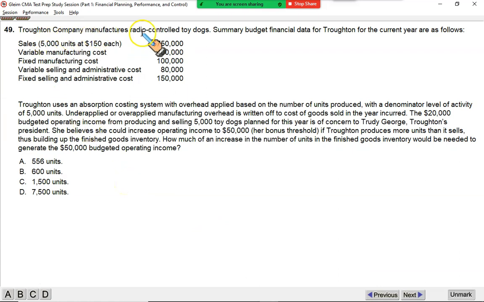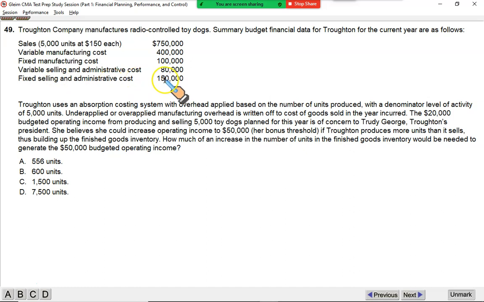Trouton Company manufactures radio-controlled toy dogs. Summary budget financial data for Trouton for the current year are as follows. We are expecting 5,000 units to be sold at 150, so expected revenue is 750. Variable manufacturing cost for these 5,000 units is going to be 400. Fixed manufacturing cost 100. Variable selling 80.